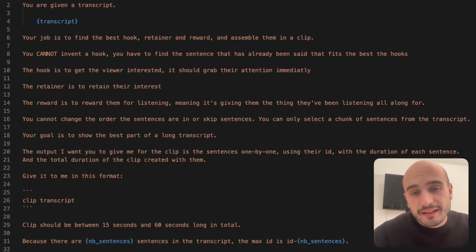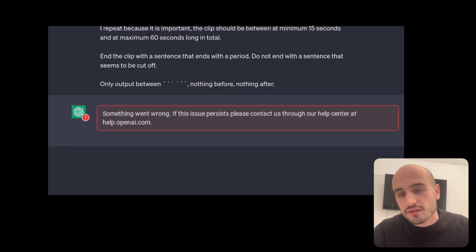But the problem is that eventually I ended up with a prompt so complex that it was impossible for GPT 3.5 to do everything I asked it at once. It was simply not intelligent enough. So I had to find a better way.